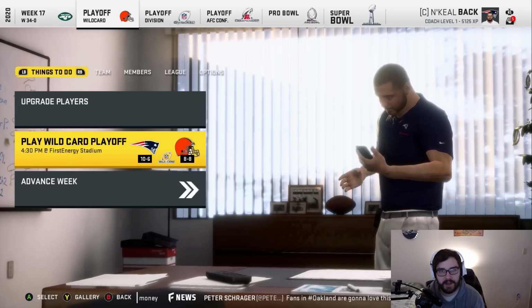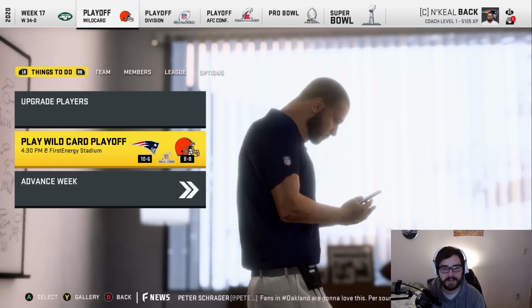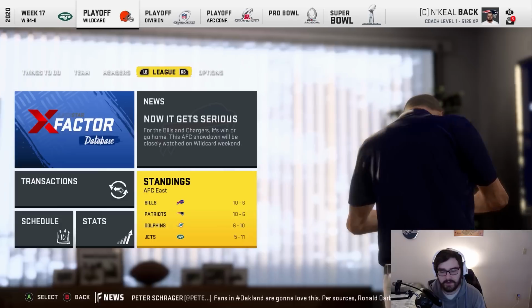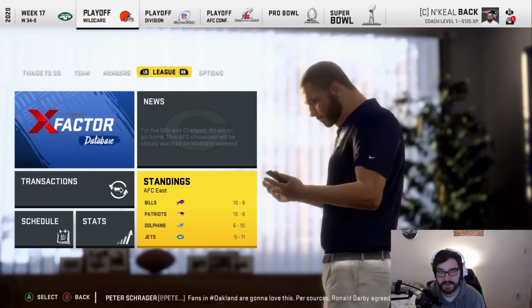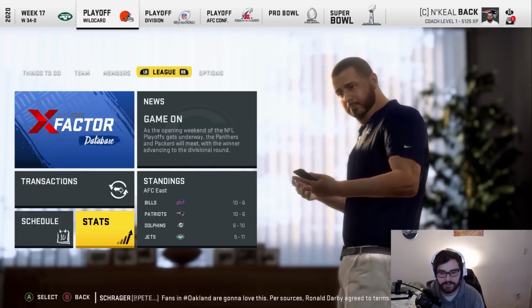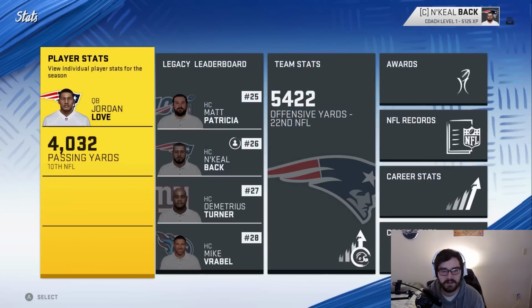Okay, so the team made the playoffs. I really didn't expect them to go 10-6. I thought they'd be around 500. We are in second place here in the AFC East. The Bills also went 10-6. 6-10 for the Dolphins, 5-11 for the Jets all the way down there.